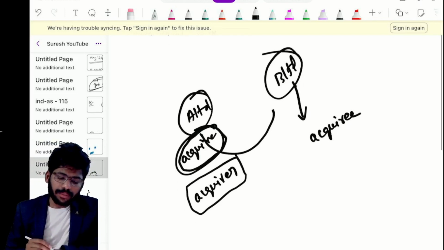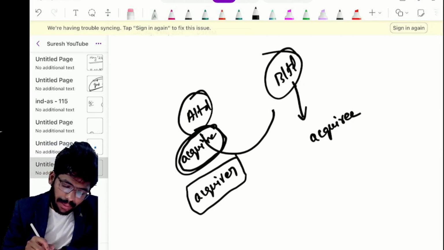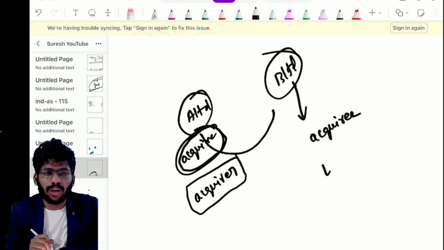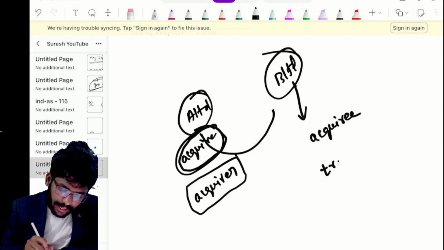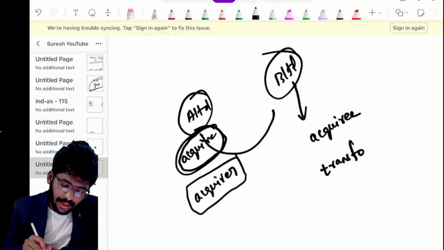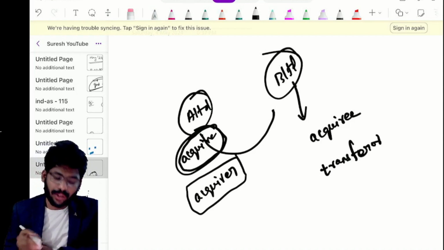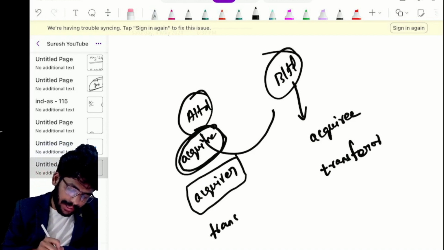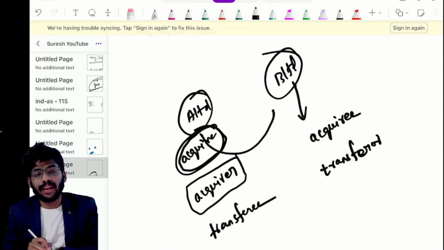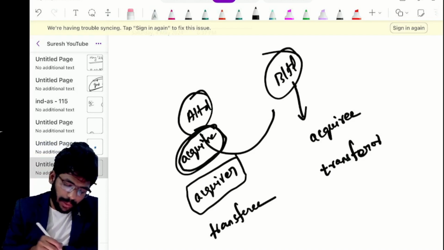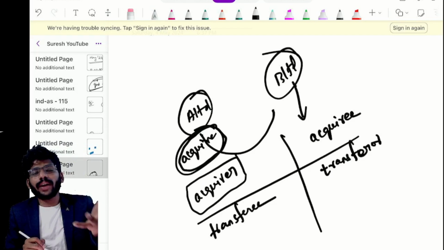And also, B Limited has to transfer all the assets and liabilities, right? So we can also call it a transferor. The transferor is B Limited here. Acquiree is the transferor. Acquirer is the transferee. Please don't confuse these two words.